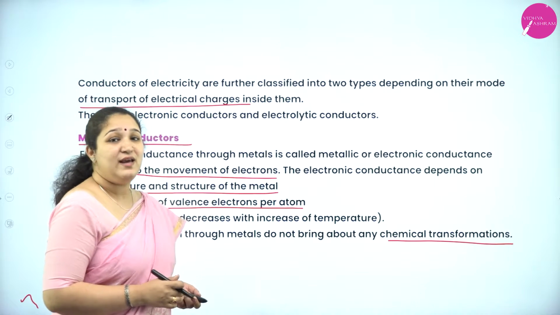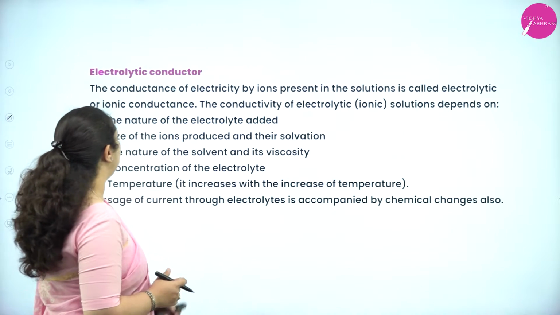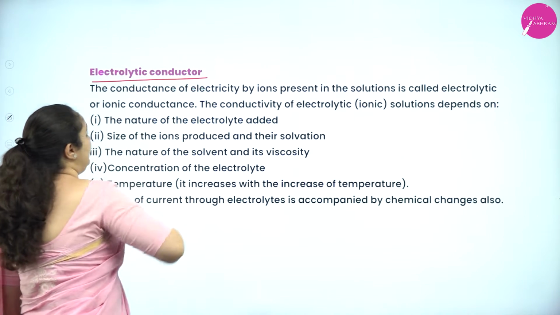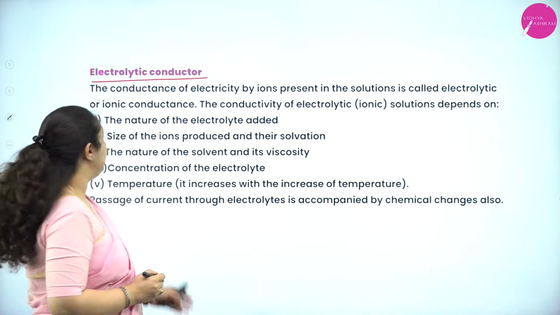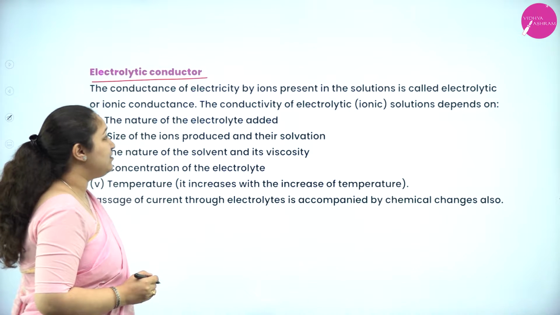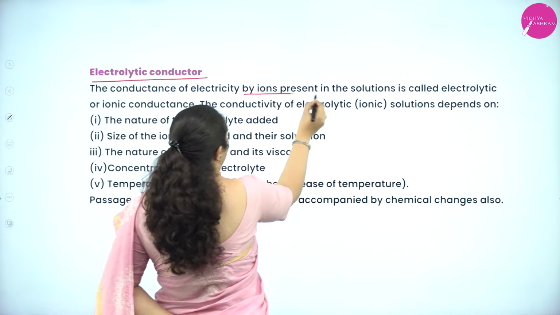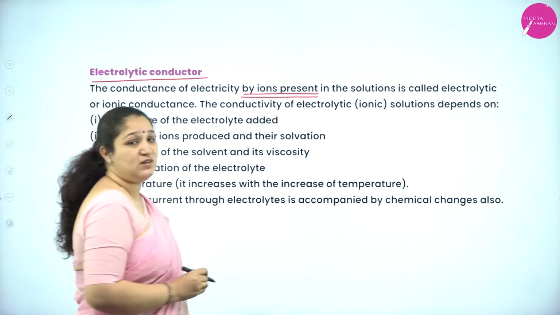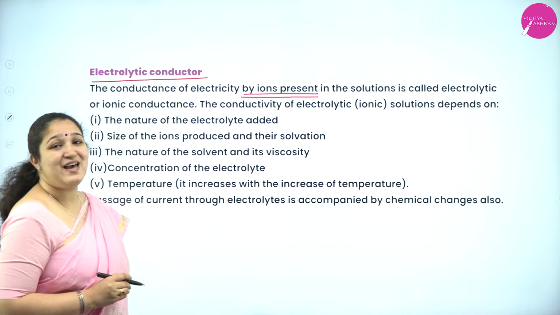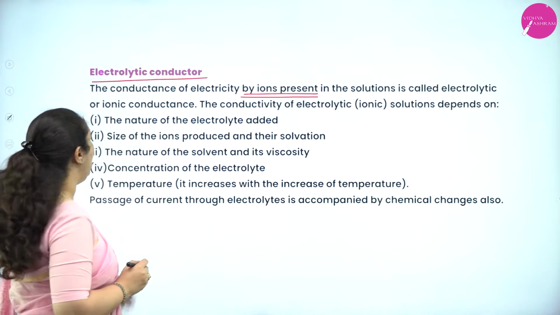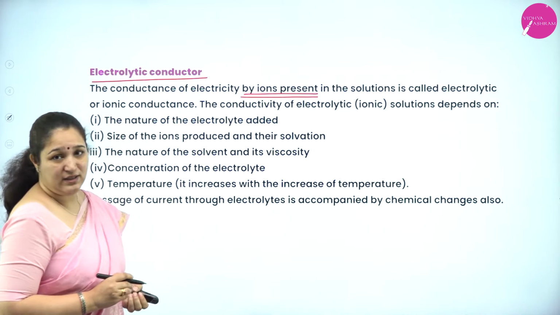Next type of conductor is the electrolytic conductor. The conductance of electricity by ions in the solution is called electrolytic conductance or ionic conductance.